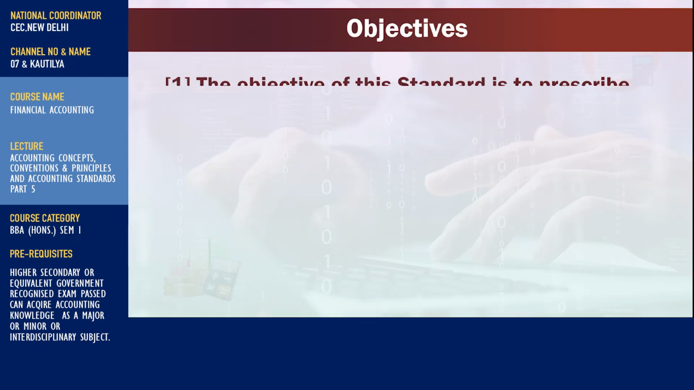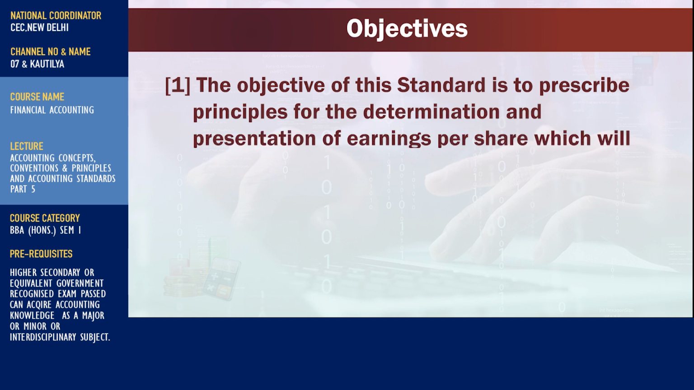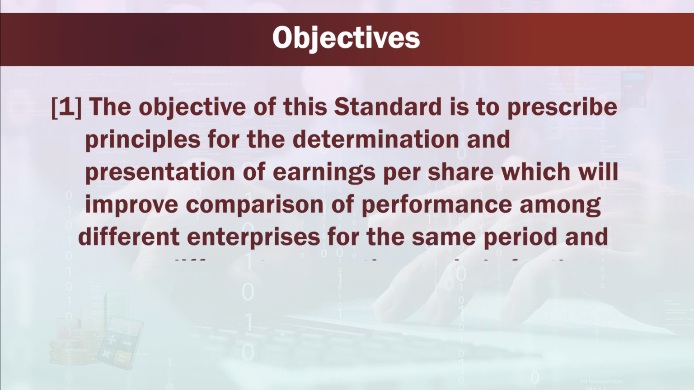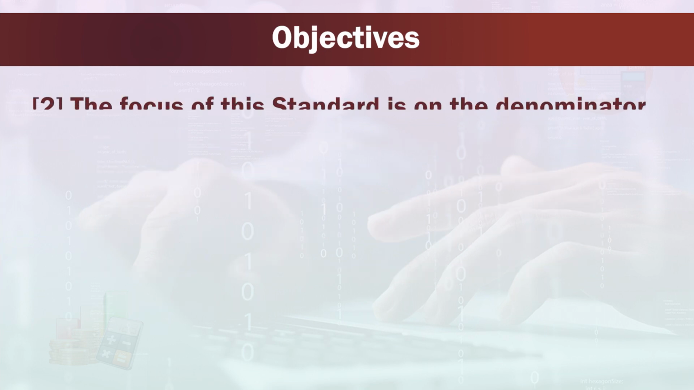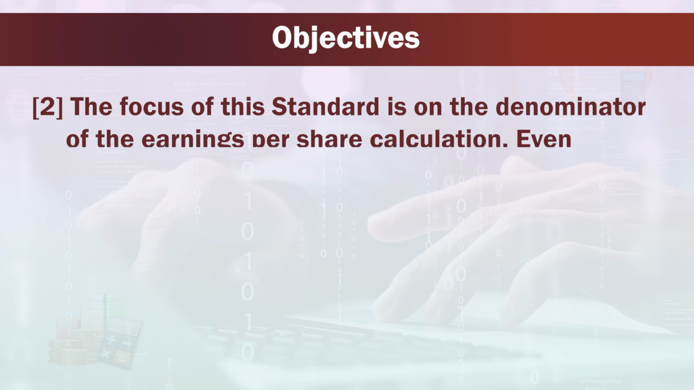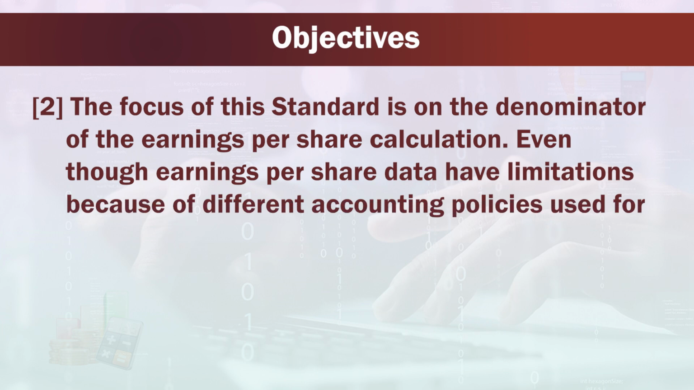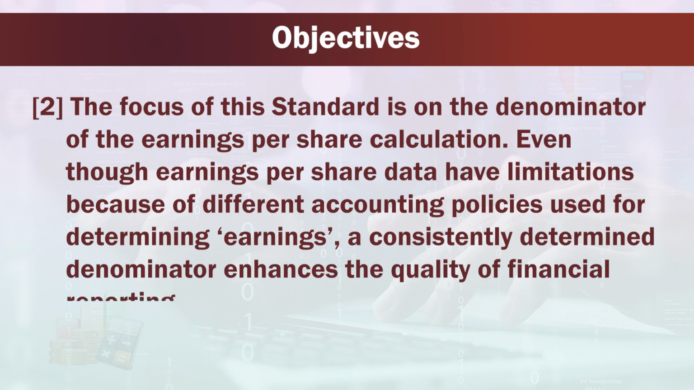Objectives. The objective of this standard is to prescribe principles for the determination and presentation of earnings per share, which will improve comparison of performance among different enterprises for the same period and among different accounting periods for the same enterprise. The focus of this standard is on the denominator of the earnings per share calculation. Even though earnings per share data have limitations because of different accounting policies used for determining earnings, a consistently determined denominator enhances the quality of financial reporting.